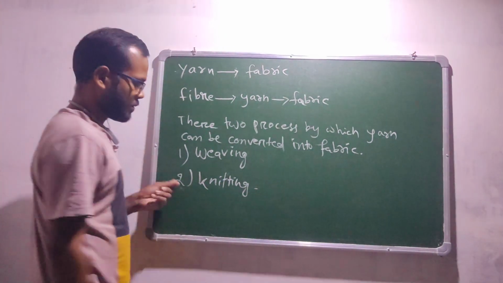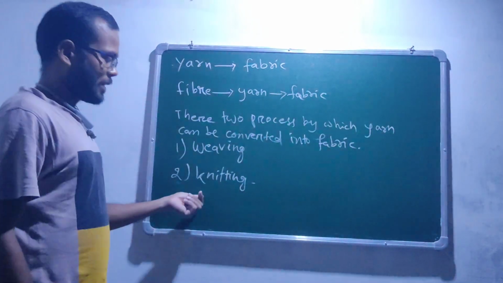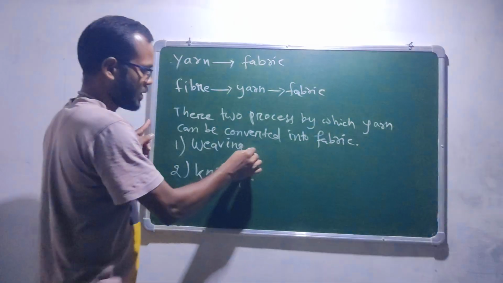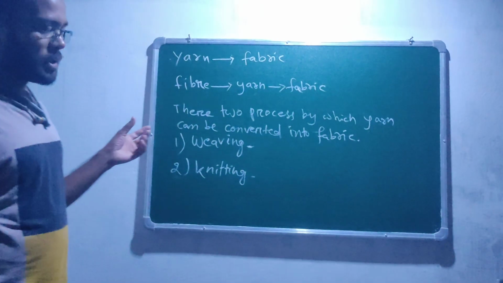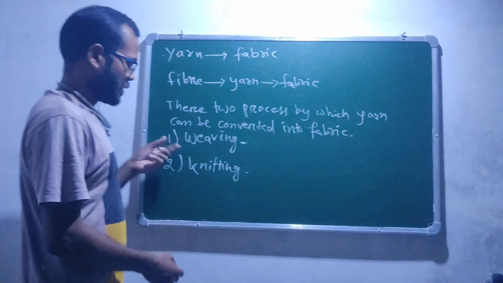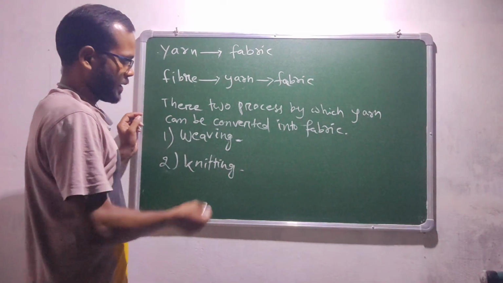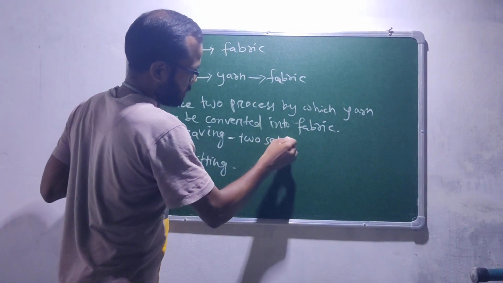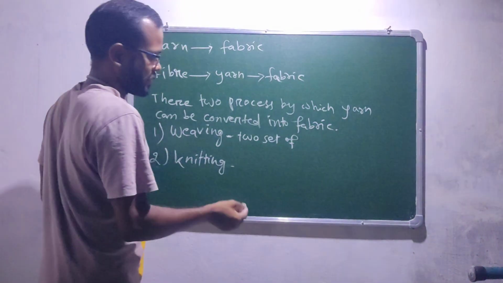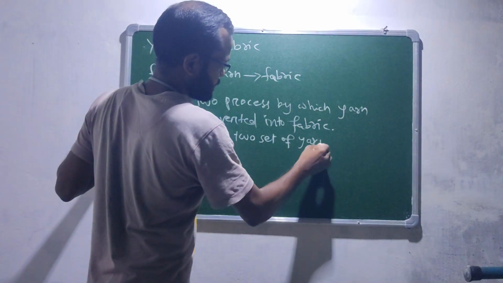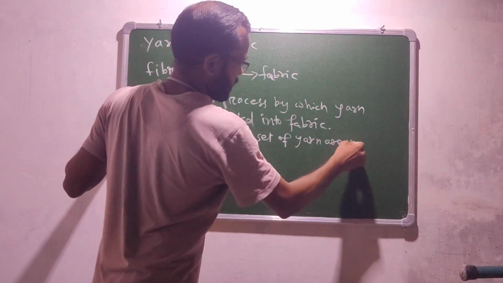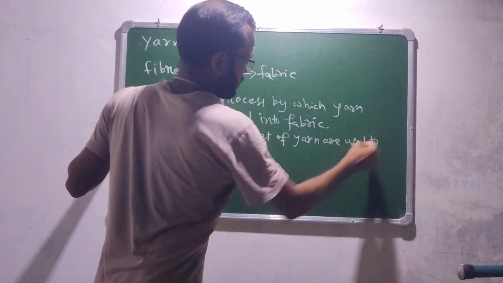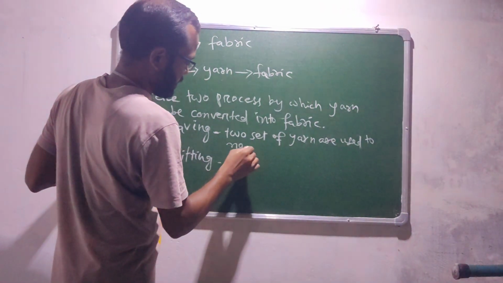Knitting, mostly we do this by our hand, and for weaving we have machines. Tailors use machines for weaving, and in weaving two sets of yarn are used to make fabric.